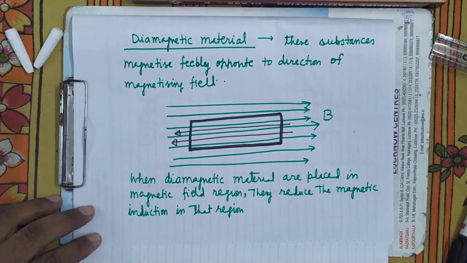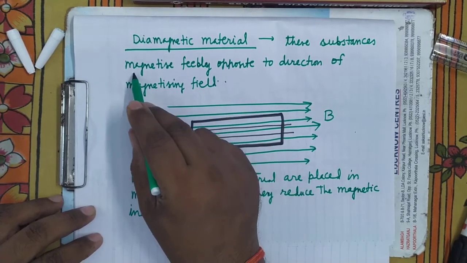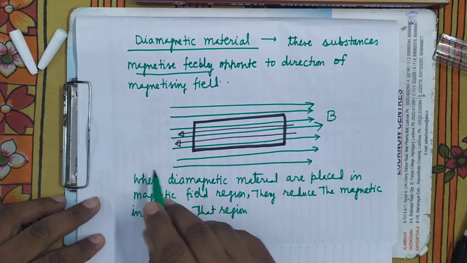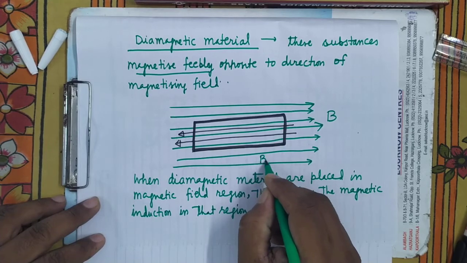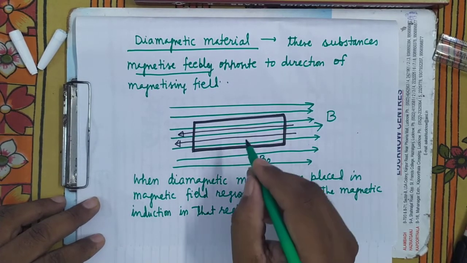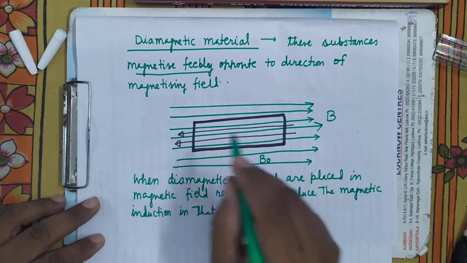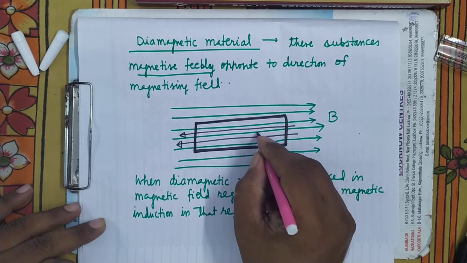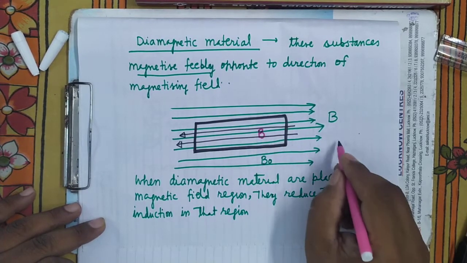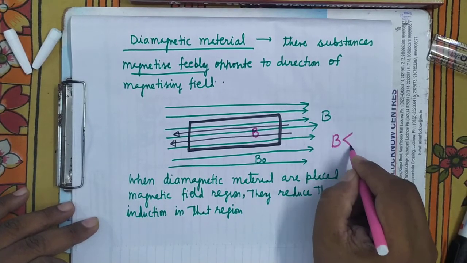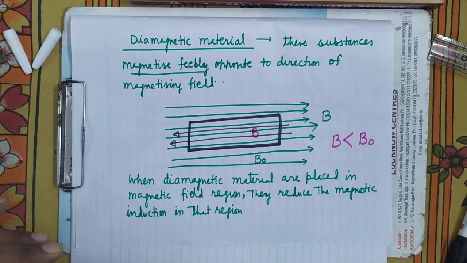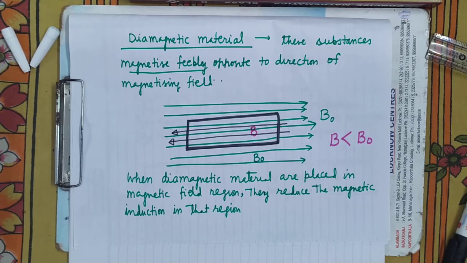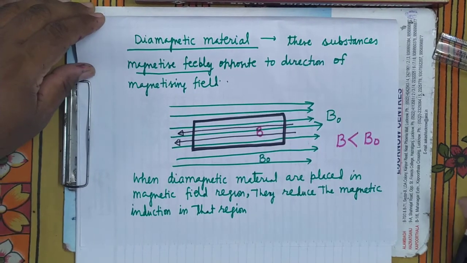Because they are only feebly magnetized. These substances magnetize feebly. Therefore, this reduction will be very less. Means if the magnetic induction in the air is B naught, and the magnetic induction after inducing magnetism inside the diamagnetic material is B, then B will be less than B naught. But there will be a feeble reduction. This will be a very feeble reduction. Is it clear? Here it is feebly reduced.